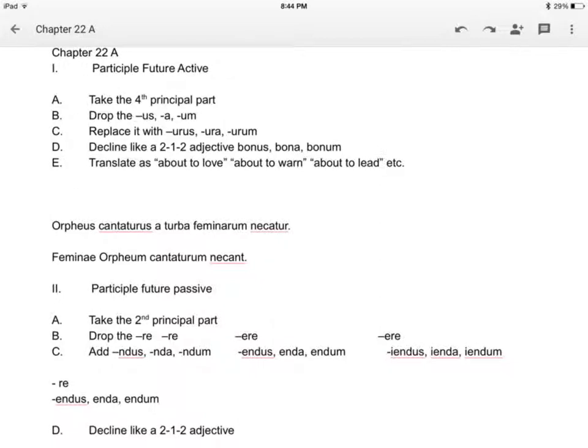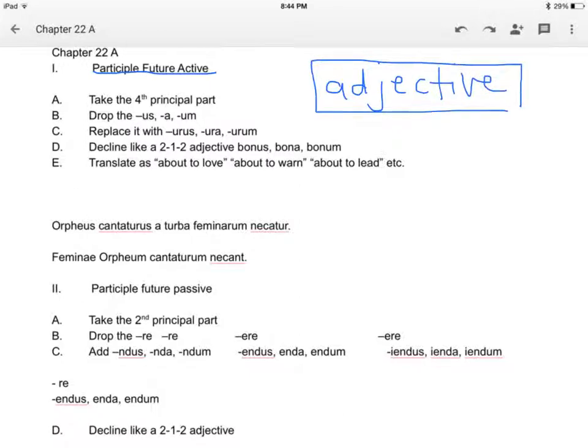The first part of this lesson is to understand the participle, future, active. Participle is an adjective. That's a crucial part. The Romans love their participles. They use participles all over the place. You have to master participles, and participles are difficult.